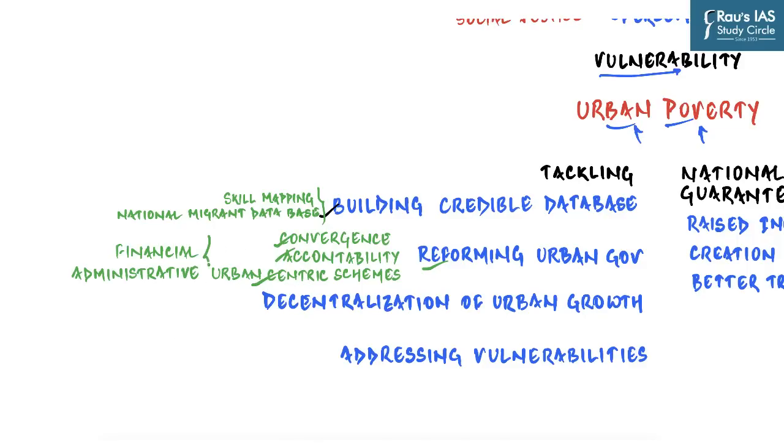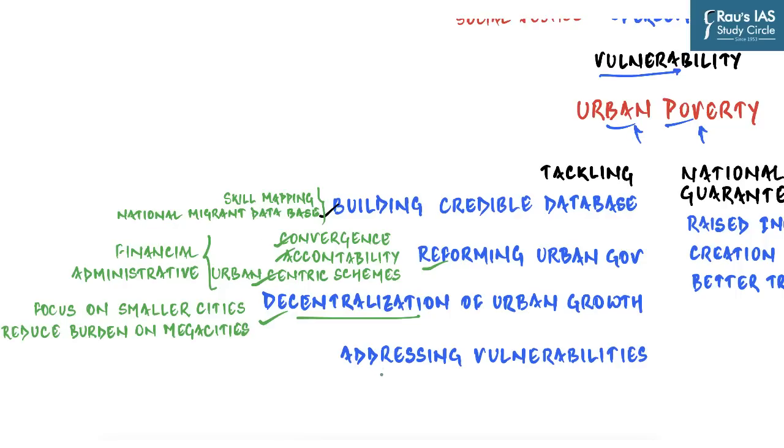Apart from this, the reforms of funds, functions, and functionaries will have to be fulfilled, and we need to devolve a lot of financial and administrative authority and autonomy to the local level in order for them to be effective. At the same time, we also need to emphasize the decentralization of urban growth, because urban planning should be decentralized by focusing on smaller cities. This will lessen the burden of migrant population on mega cities and will also enhance the livability within the cities. And then finally, there is a need to address the vulnerabilities which we have talked about.